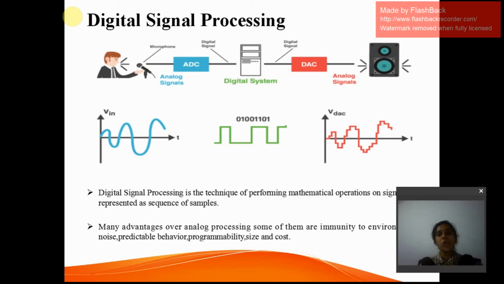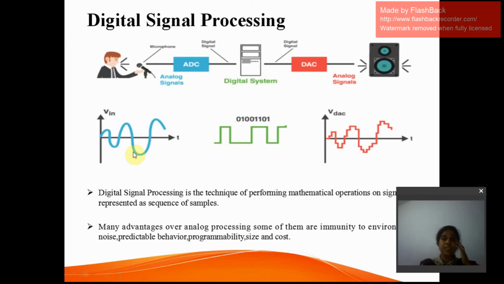Since we cannot sense ones and zeros, we can sense only analog signals, because in the real time world all signals are analog signals. Even as I'm talking, the speech signal is an analog signal, or seismic signals, or radar signals. All the signals which are available, sonar, everything in the real time world are analog signals. We can sense only the analog signals, we cannot sense ones and zeros, only a computer can sense those. So here is the output analog signal which we can hear through the speakers, which is being given in this figure.